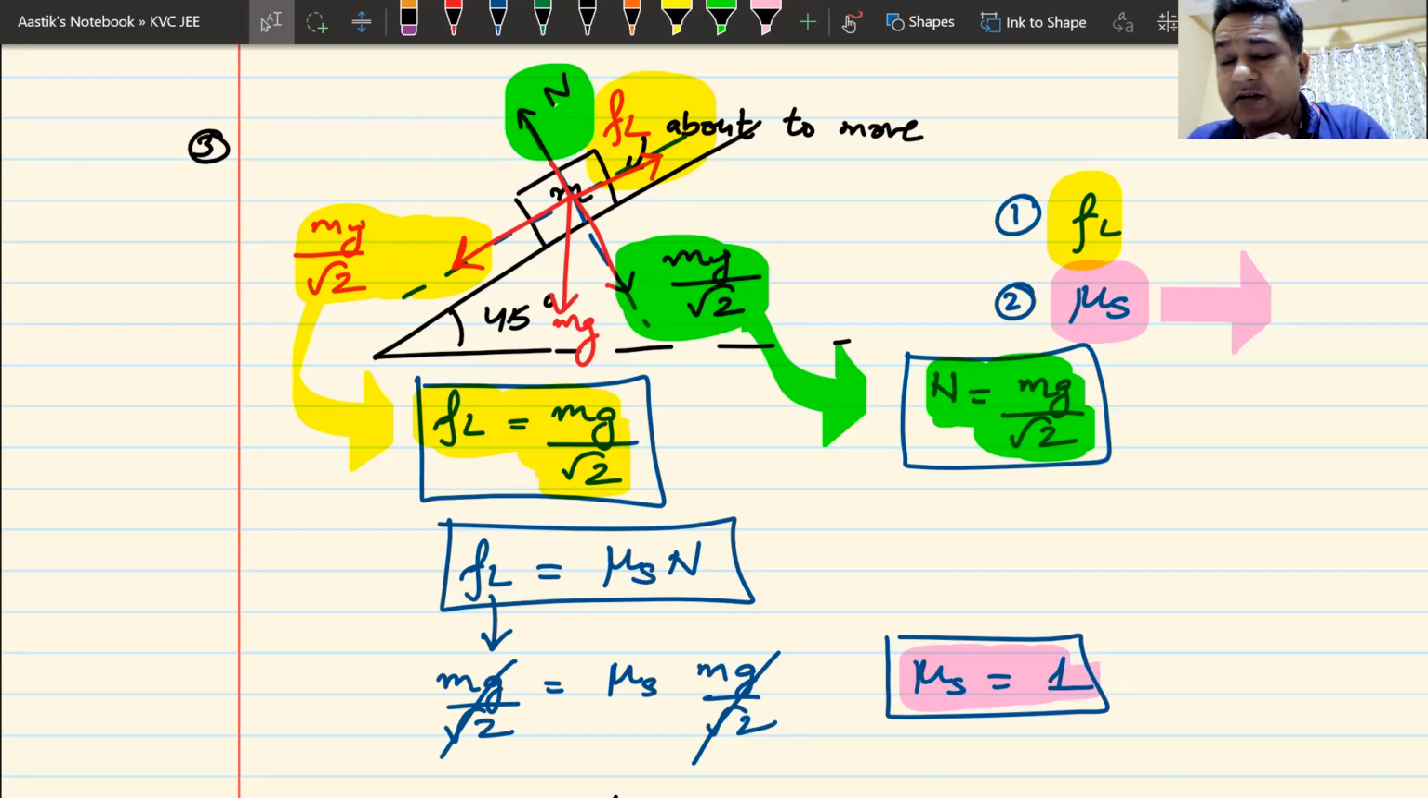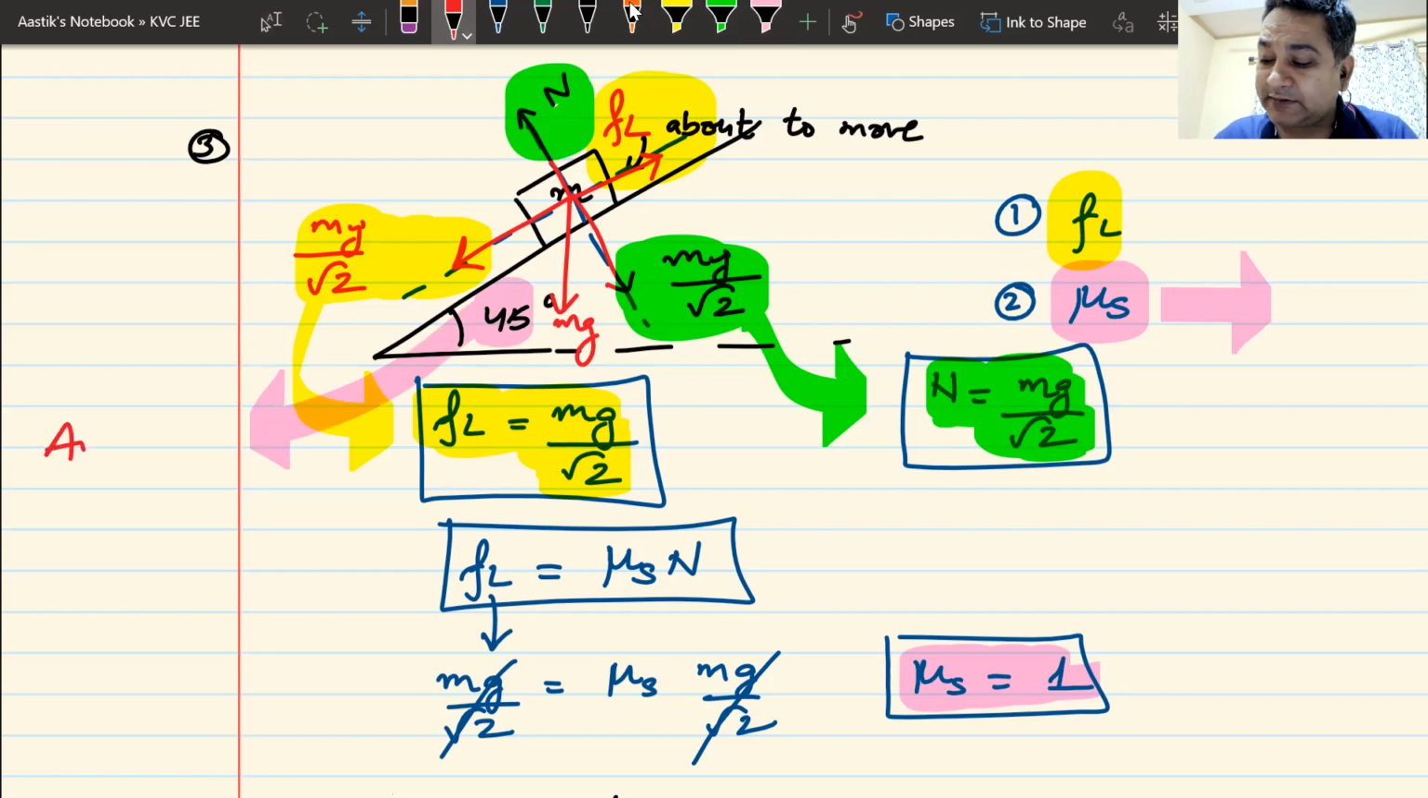That particular angle at which the block starts to move, in this case that angle was 45 degrees. This angle when the block starts to move is known by a particular name. This angle is known as the angle of repose. I forgot this, sorry, I missed this point. So you will now just note angle of repose.